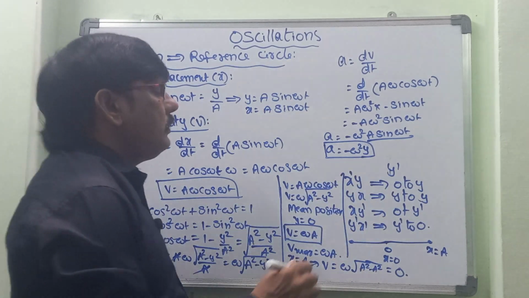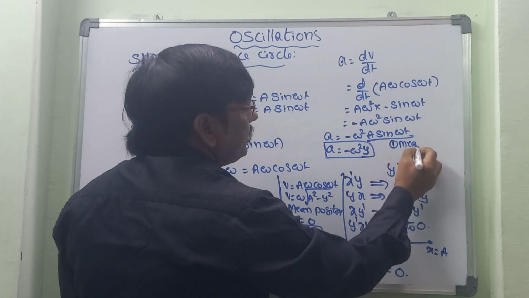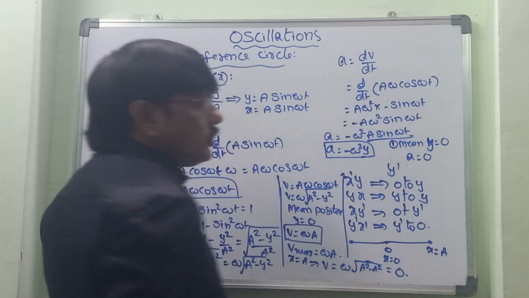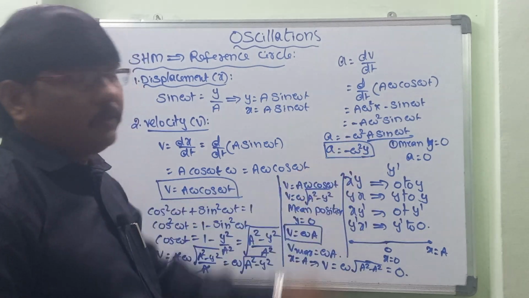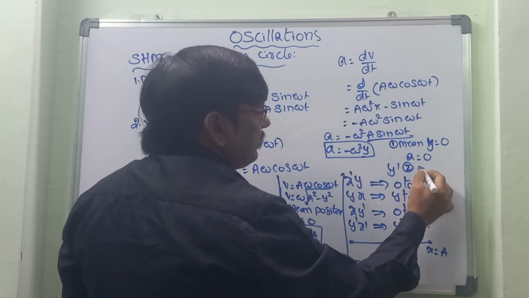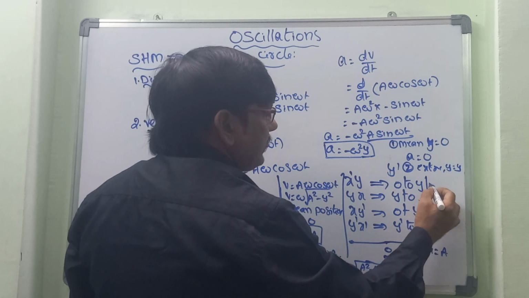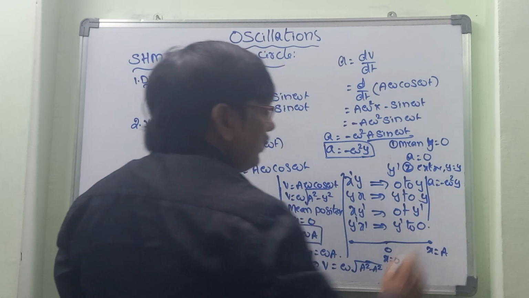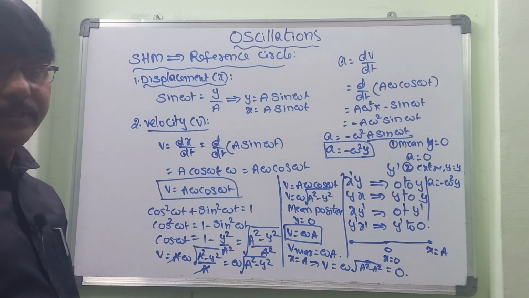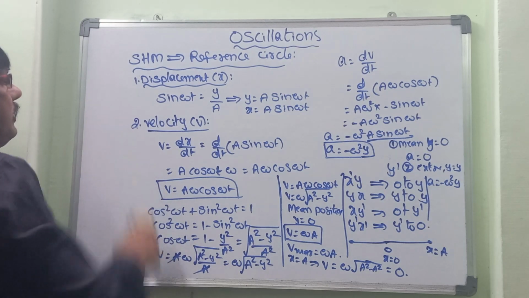And here again let's take two extreme conditions. Number one, at mean position, x is equal to 0 or y is equal to 0, so acceleration becomes 0, because multiplication by 0 gives 0. Then what about the second one, at extreme position? At extreme position, y remains a. So the acceleration is maximum, minus omega square y. In that way we can take the acceleration. So ultimately, how do we keep this in mind?